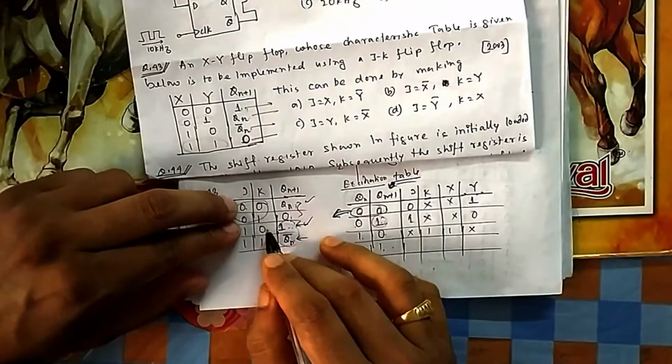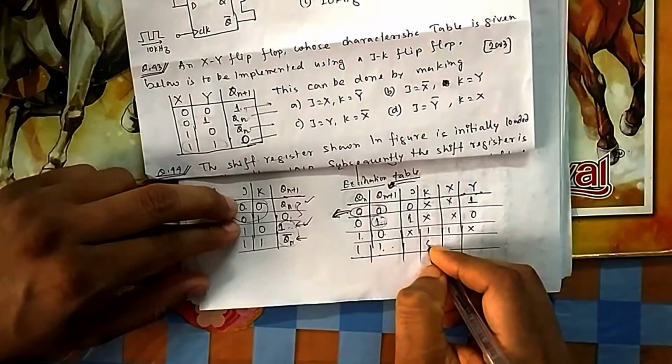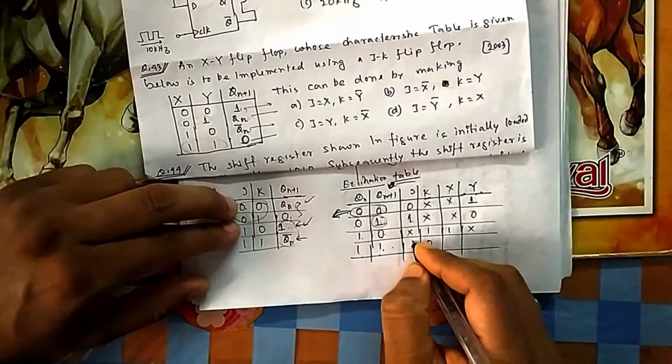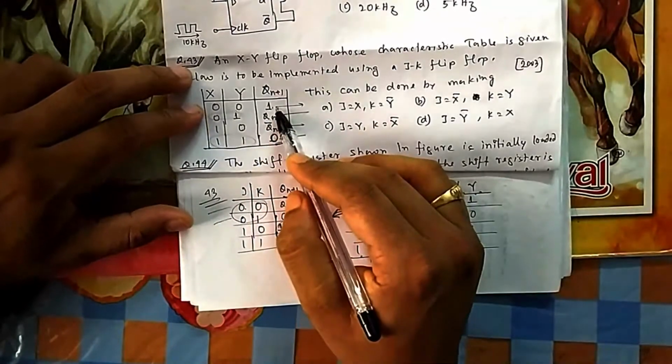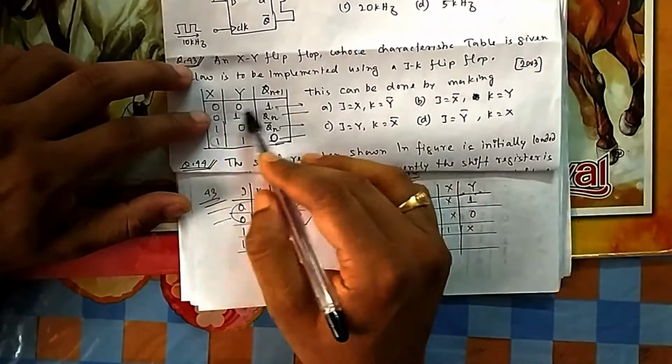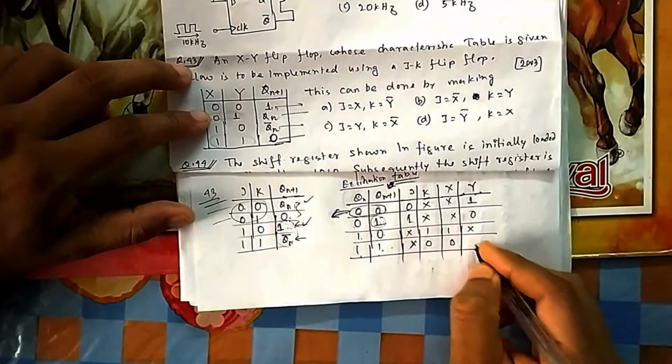So if you see these two, k is here 0, x can be anything. Here output should be 1 or it should hold its previous state, means these two. So x can be 0, y can be anything.